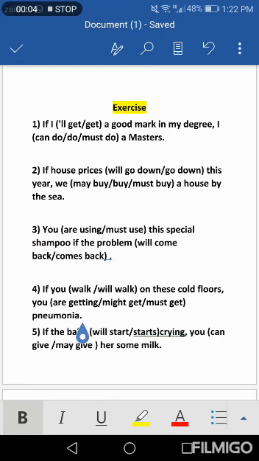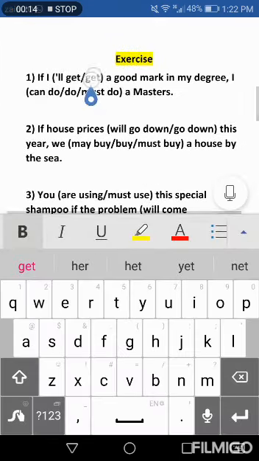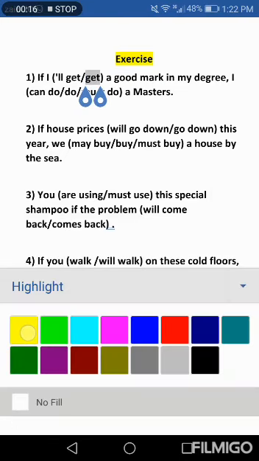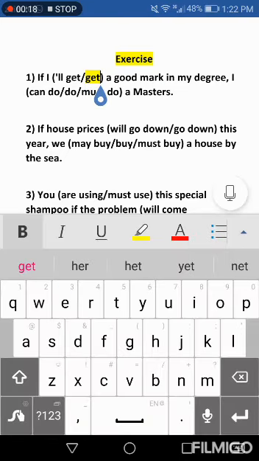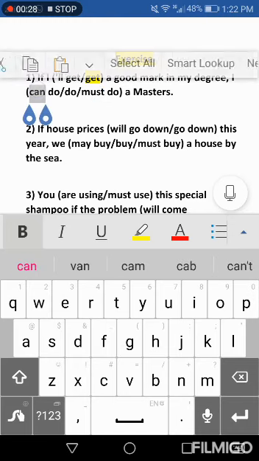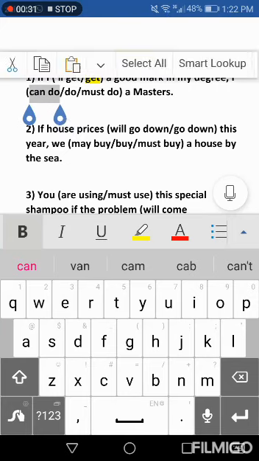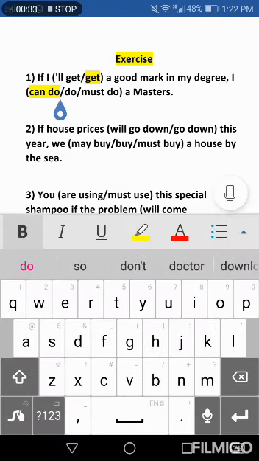One: If I get a good mark in my degree, I can do, must do a master's. If I, simple present, so we use get, a good mark in my degree, I can do, must do. Must means it is obligatory, but in this sentence it's not obligatory to do a master's. So we use can do because it is possible to do something.